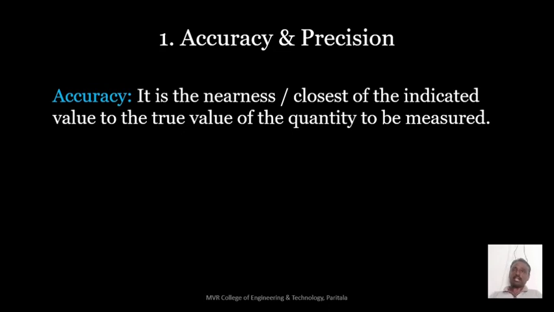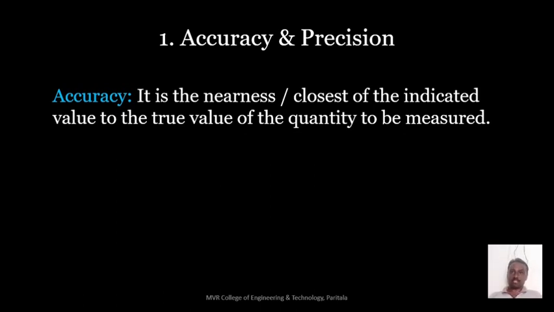Let us take an absolute value, meaning the standard value of that instrument. If an instrument is identifying the value nearest to the absolute value, then that instrument is more accurate. This is the degree of accuracy of that instrument.